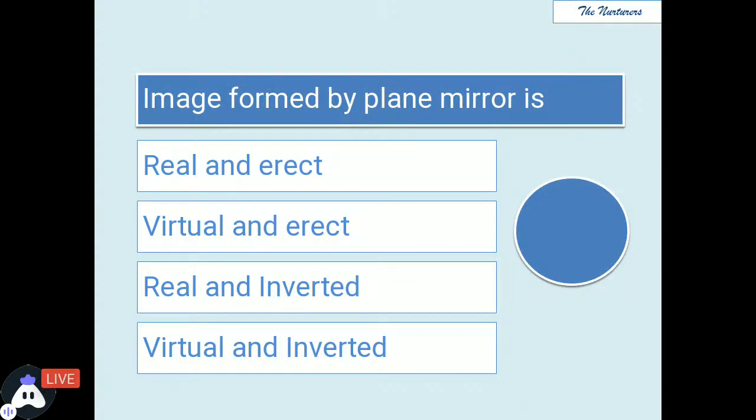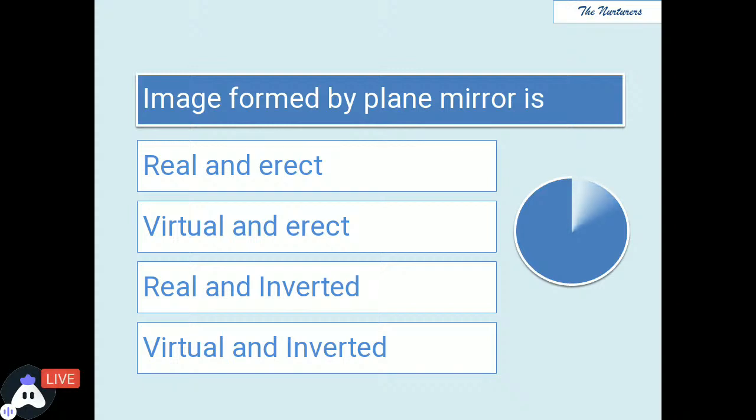Image formed by plane mirror is. First, it is real and erect; second, it is virtual and erect; third, real and inverted; or fourth, virtual and erect.